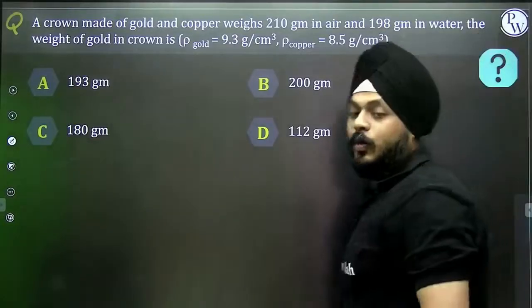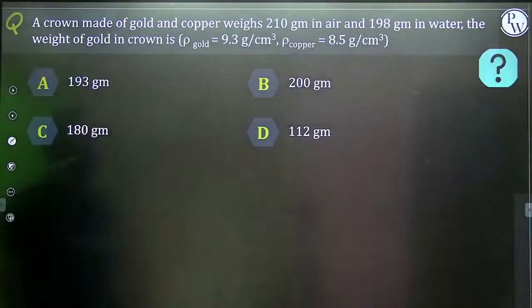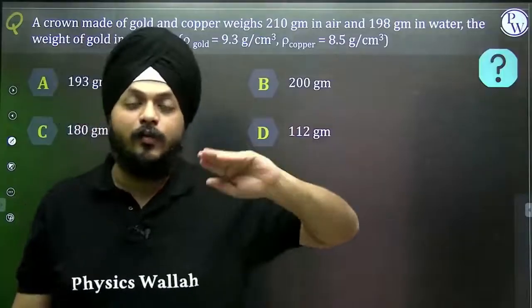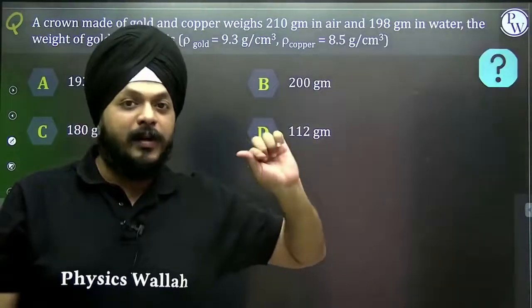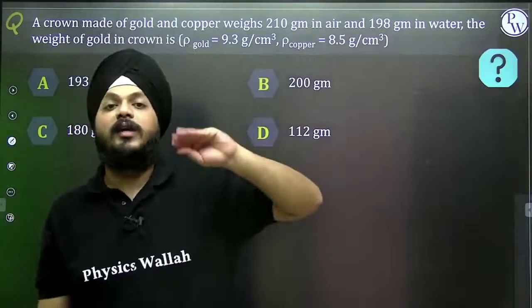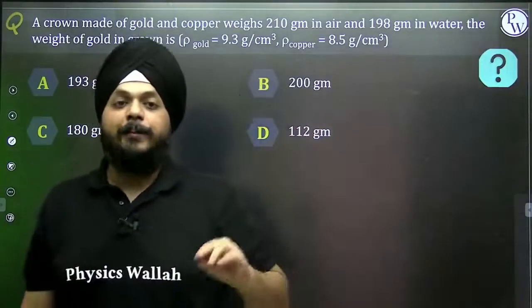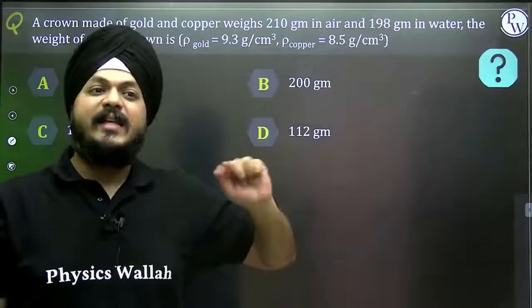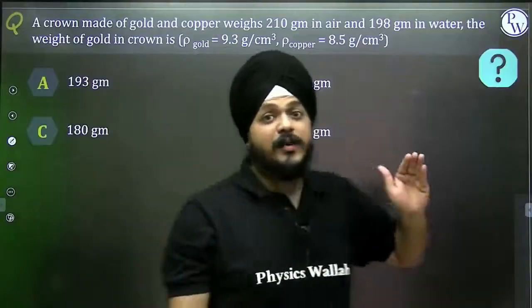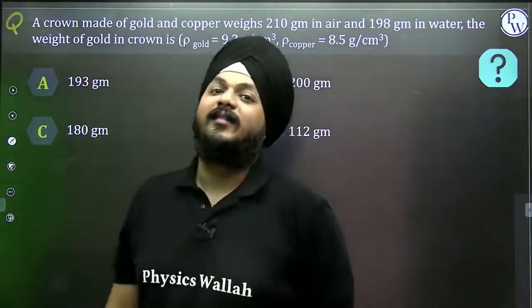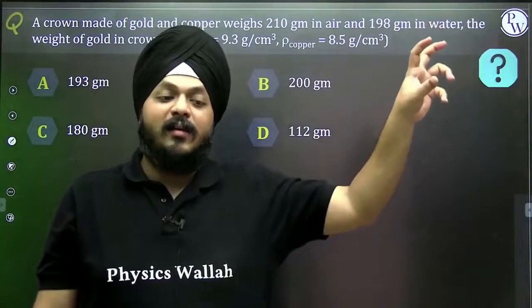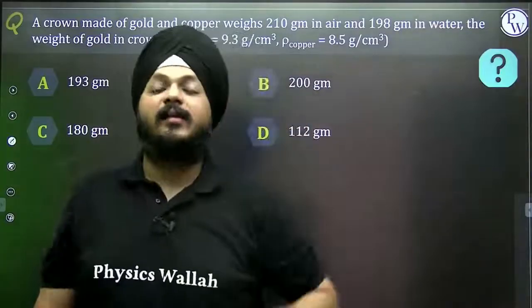Okay, so let's move on to this question. A crown made of gold and copper. Okay, this question is quite different, right? We saw all of those cases, and this question is a bit different. In all of those cases, I always used to say that according to the law of flotation, the weight is always balanced by the buoyant force. But here, loss was not considered. And generally, this kind of sum is asked on the basis of loss of weight. Loss of weight means what? It is weighing x in air, but less than x inside the fluid.